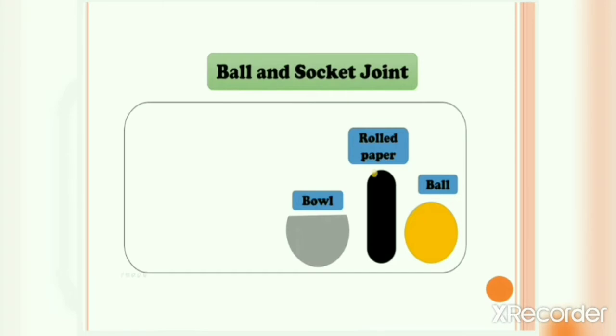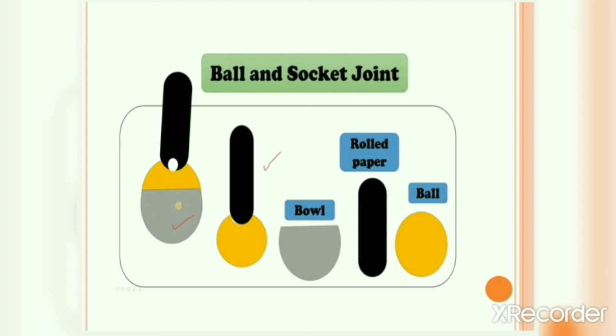To understand ball and socket joint, imagine you have a ball, a rolled paper, and an empty bowl. Now, what you have to do? Take this ball and make a hole like this one in it, and then fix your rolled paper in this hole like this. So this becomes your bone number 1, and this is your bone number 2. Your bone number 1 has a rounded structure or a ball at the end, and your bone number 2 has a cavity or hollow space inside it. Imagine this is like an empty bowl. So this has hollow space inside it, right?